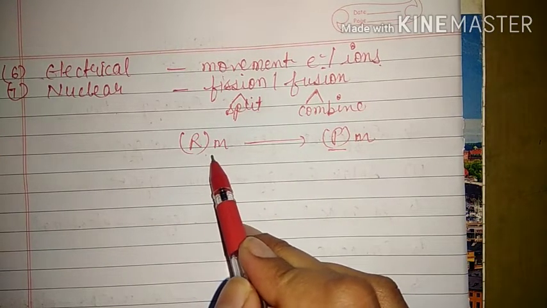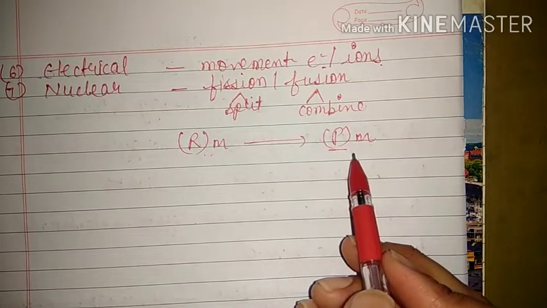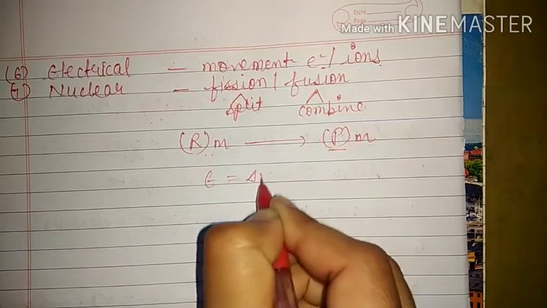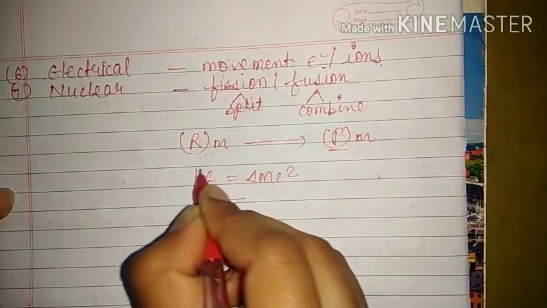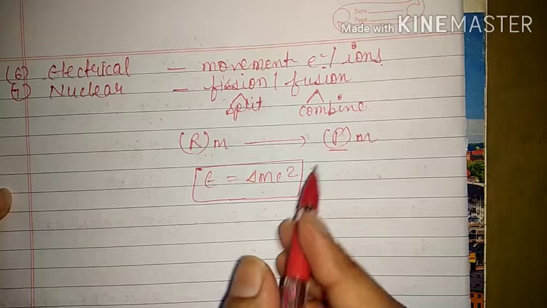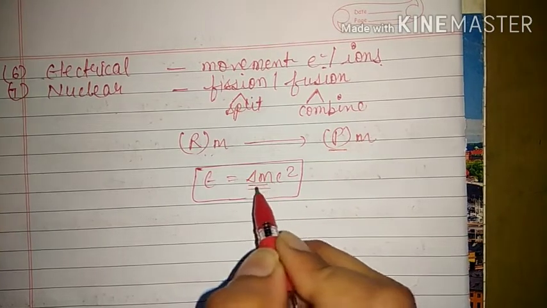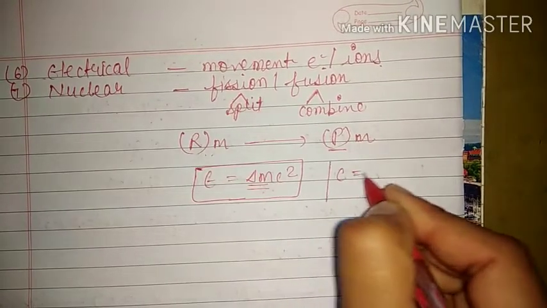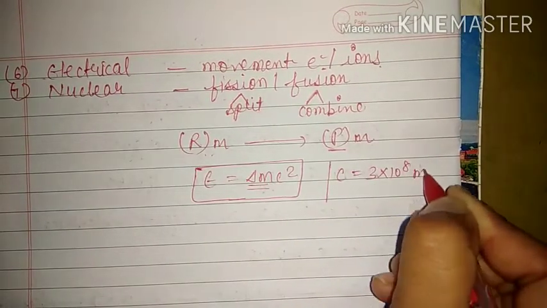That means some amount of mass has been lost here, and that lost amount of mass is converted into energy according to Einstein's equation. Here del m is the change in mass or loss in mass, and c is the speed of light in vacuum, that is 3 into 10 raised to power 8 meter per second.